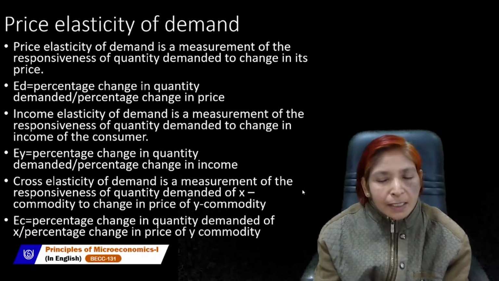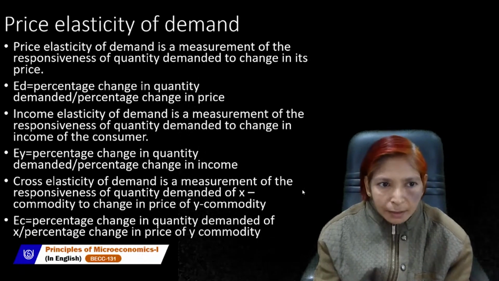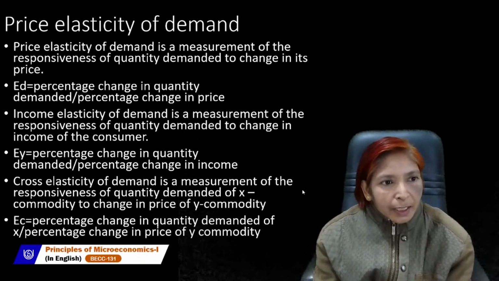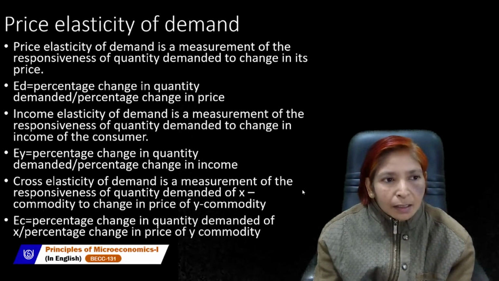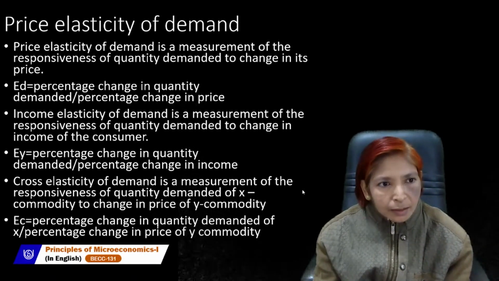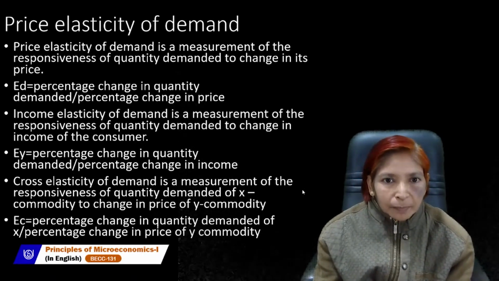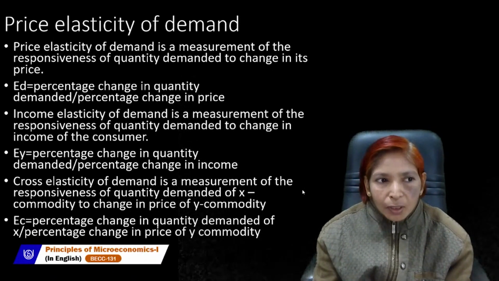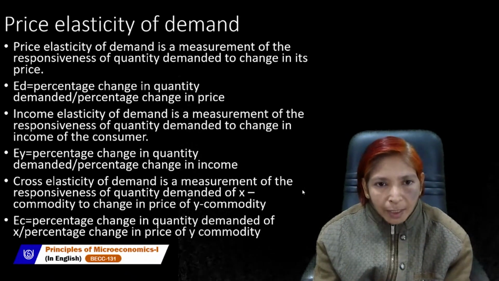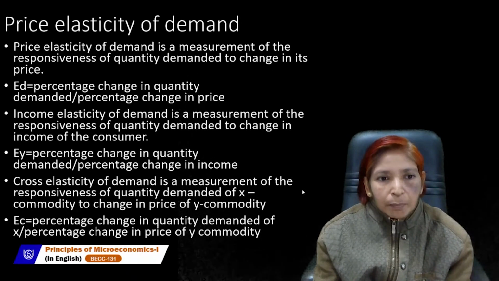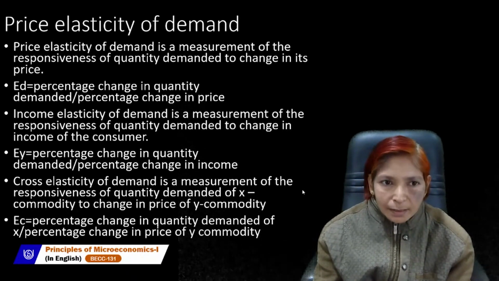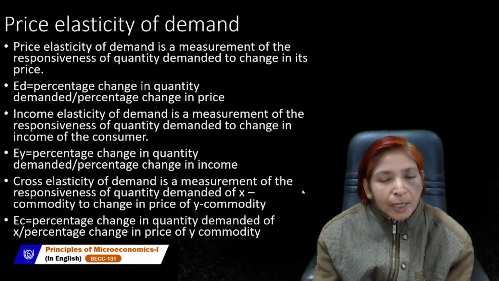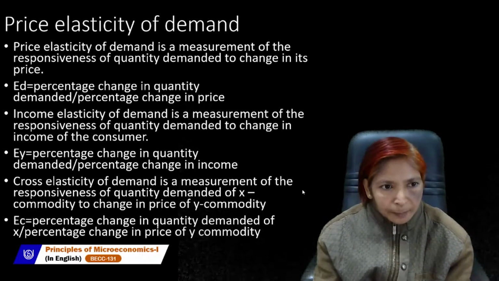That is called price elasticity of demand. It is denoted by ED. ED is elasticity of demand. You can write also EP. E denotes elasticity and P denotes price. ED or EP is equal to percentage change in quantity demanded divided by percentage change in price. It is called price elasticity of demand.